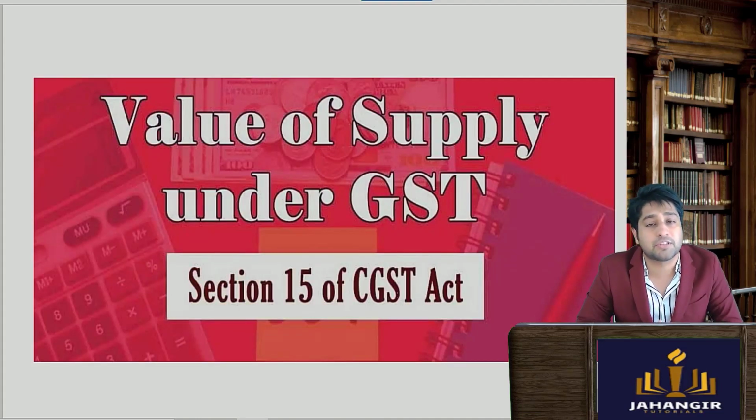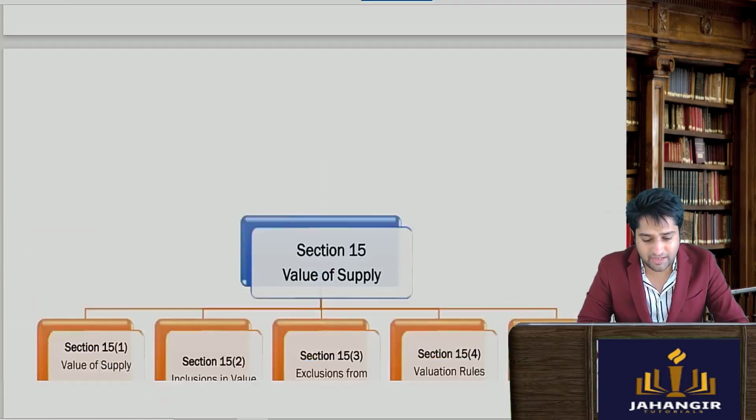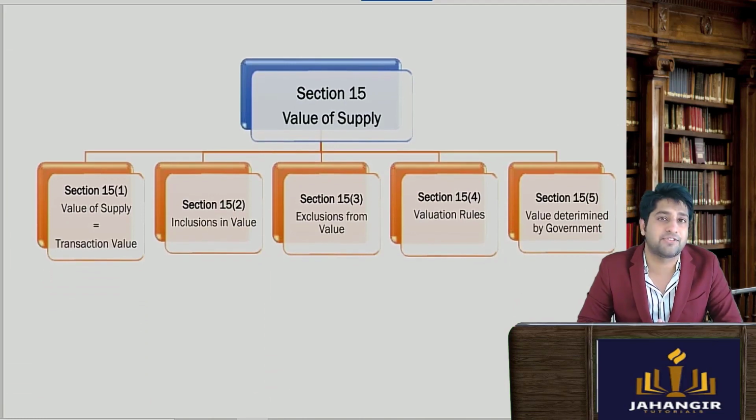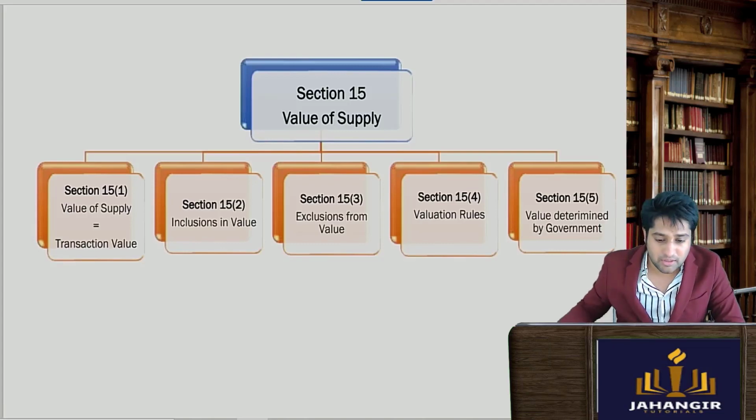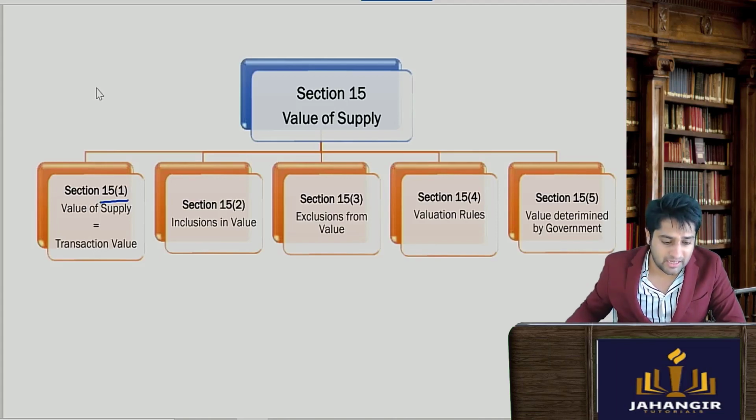Now the value of supply under GST is contained under section 15. Section 15 itself has around 5 subsections. For the sums, currently 3 subsections are important. The first is section 15 subsection 1, which says that the value of supply will be the transaction value. Simply meaning that GST is levied on the value of supply.